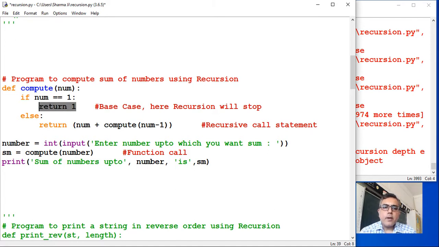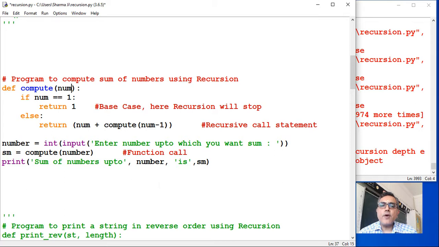When the number becomes 1, the recursion will stop and it will not call the function again itself, rather it will return 1. Otherwise, in the current number we have to add the next lower integer, right? The integer which is less than num. What you are doing? You are calculating the sum of